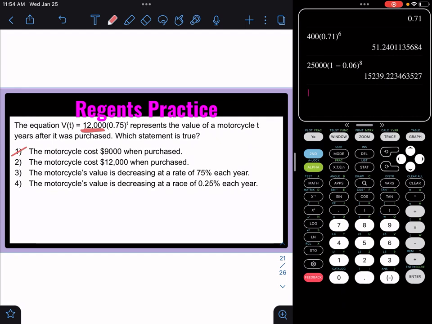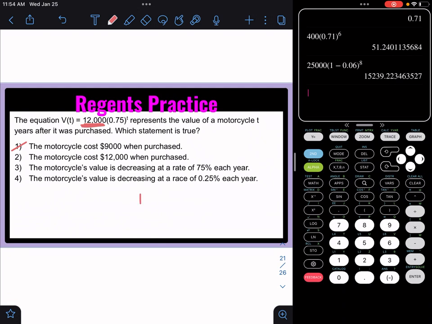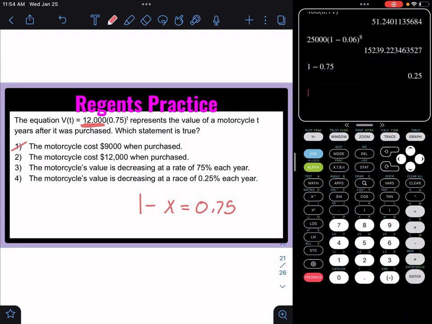The next one says the motorcycle is decreasing at a rate of 75% each year. No, let's see what it's decreasing at. To get that 0.75, they did 1 minus some number to get 0.75. So we could do 1 minus 0.75 to see what that number was. 0.25. That is not a percent. We need to times that by 100 to find the percent, which would mean 25%. None of those say 25%, so our answer would be choice 2.